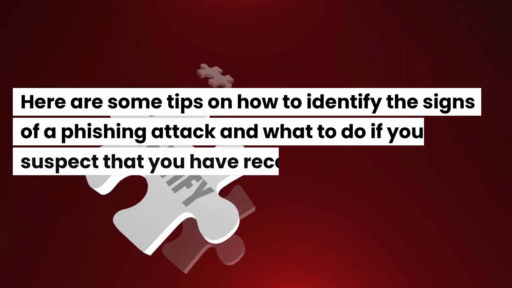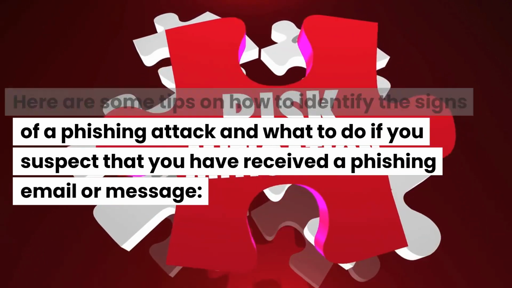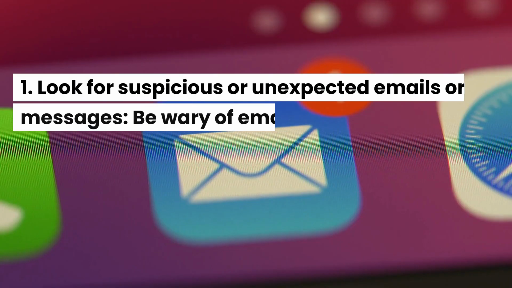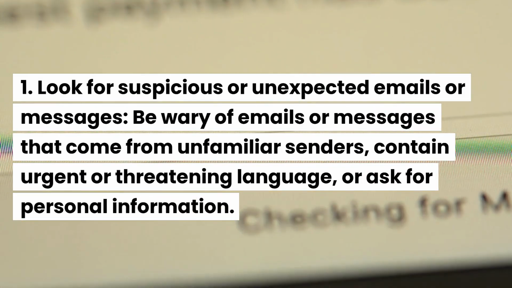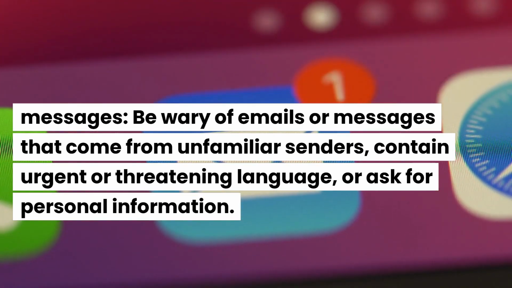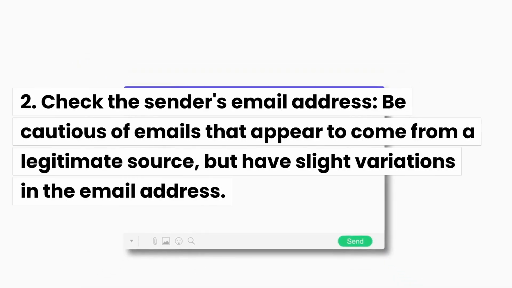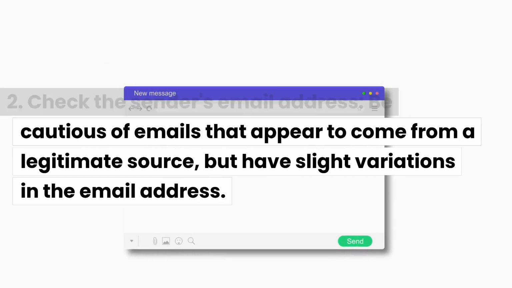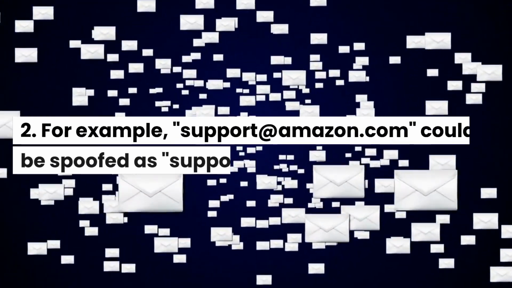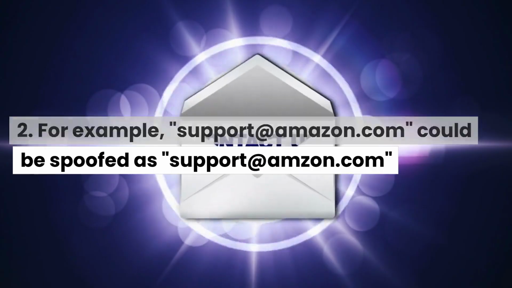Here are some tips on how to identify the signs of a phishing attack and what to do if you suspect that you have received a phishing email or message. 1. Look for suspicious or unexpected emails or messages. Be wary of emails or messages that come from unfamiliar senders, contain urgent or threatening language, or ask for personal information. 2. Check the sender's email address. Be cautious of emails that appear to come from a legitimate source, but have slight variations in the email address. For example, support@amazon.com could be spoofed as support@amazon.com.